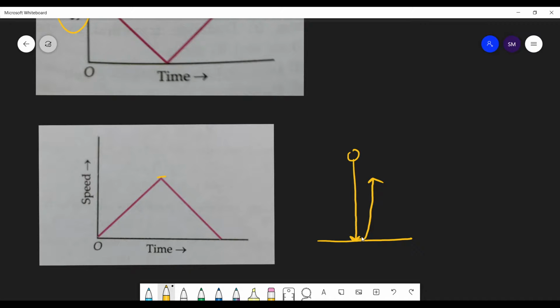So a ball is dropped on the floor from a certain height. As the ball falls, the speed will increase. And as the ball bounces back, its speed decreases. And at the highest point, speed will be 0.